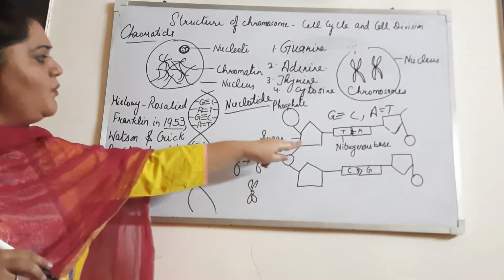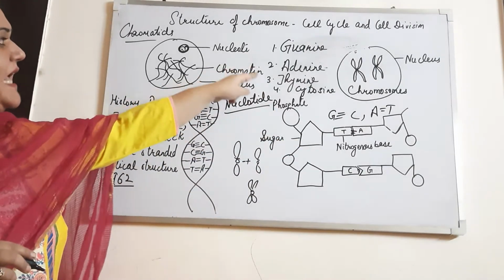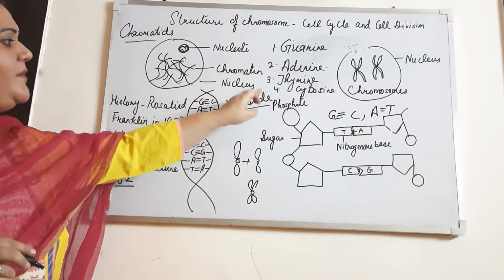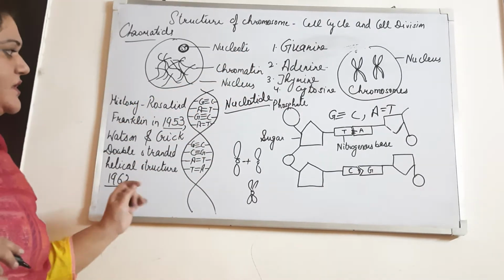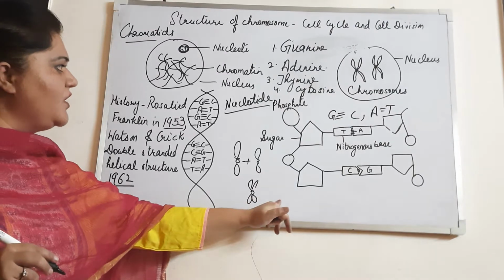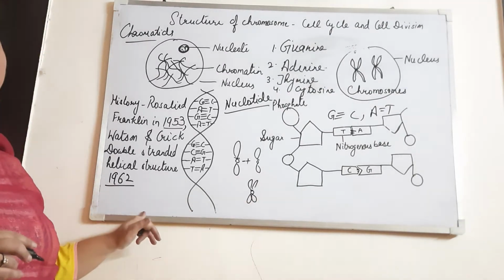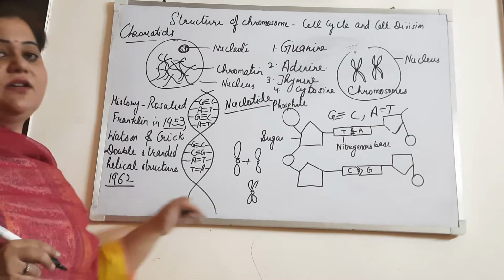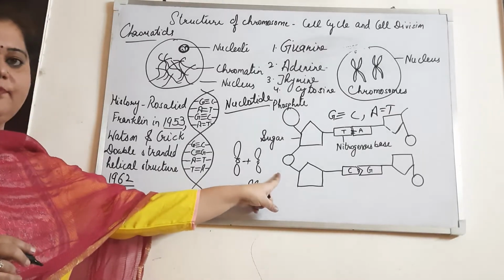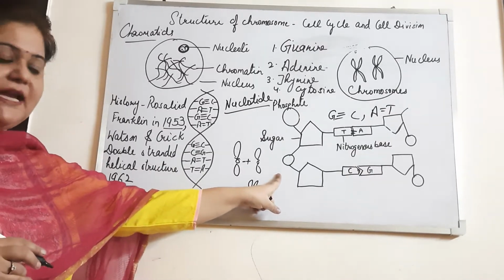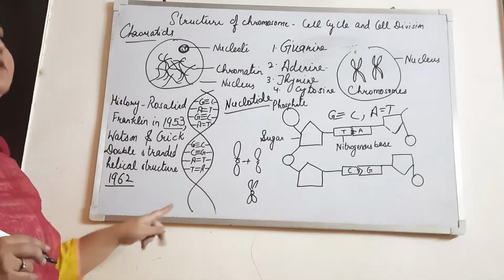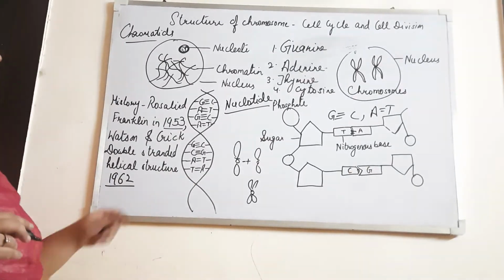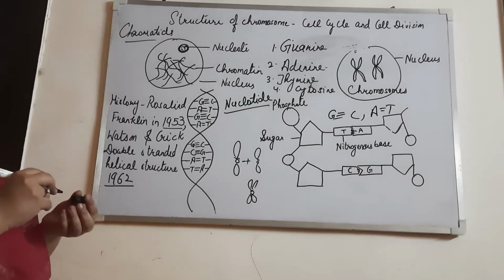I have told you what the nitrogen bases are: guanine, adenine, thymine, and cytosine. So this is all about the structure of DNA. I would request you to make both of these structures. These are the symbols that we use for the nucleotides, and this is the simple helical structure that we are making. Now next, histones.